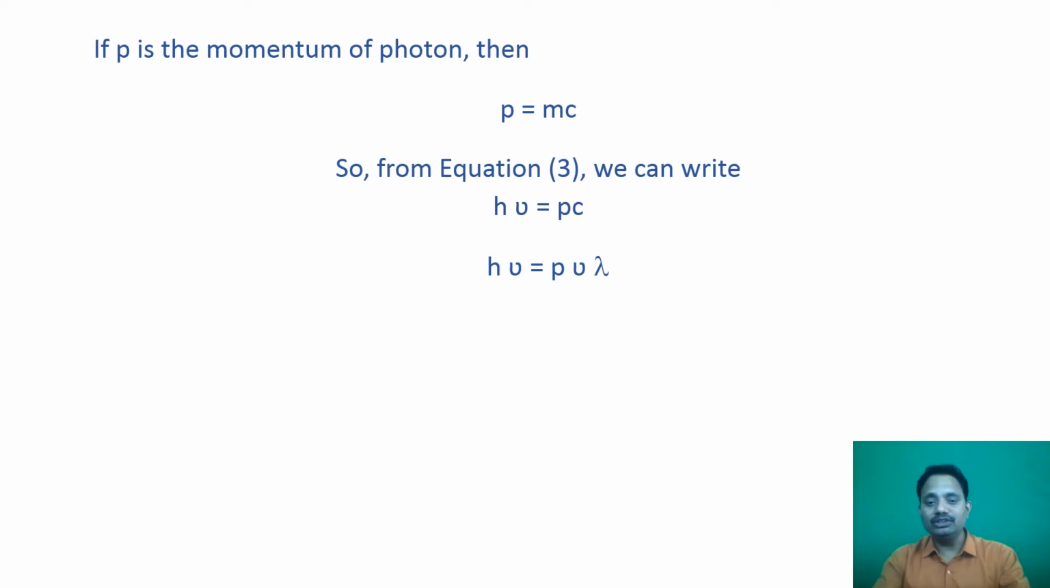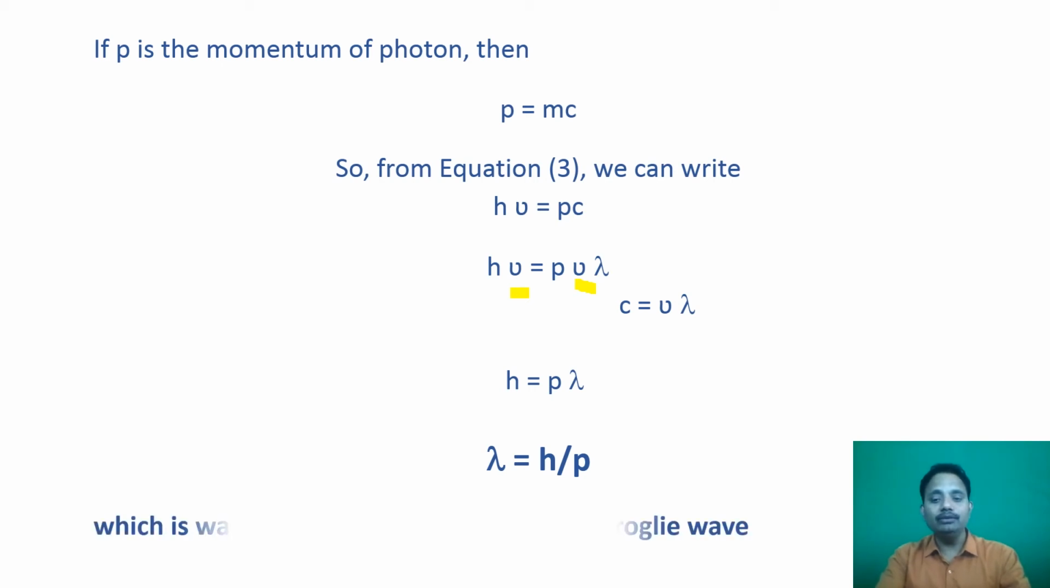If you observe this equation, on both sides there is nu. So if we cancel this nu, we get the new equation, which is h is equal to p into lambda. This h is the Planck constant, which gives p into lambda. If you rearrange this equation in terms of lambda, then we get lambda is equal to h upon p. This equation gives the de Broglie wavelength of the matter wave, or de Broglie's wave.